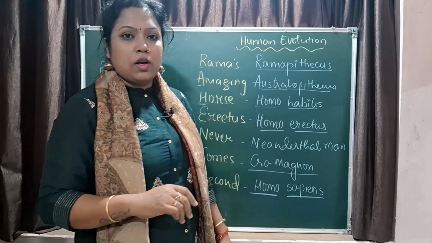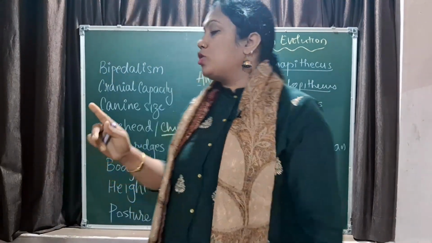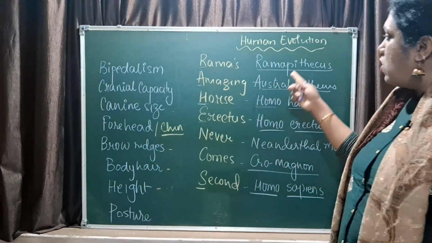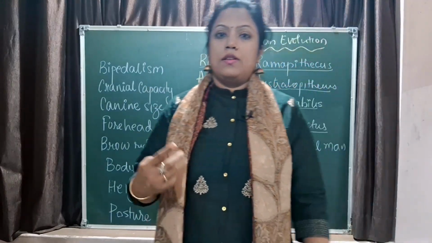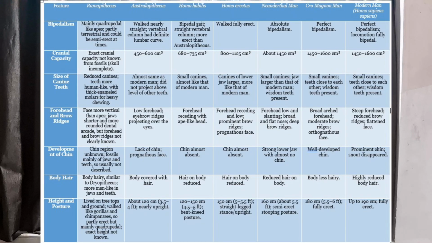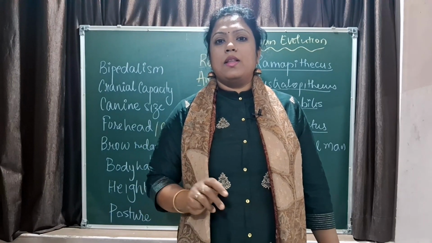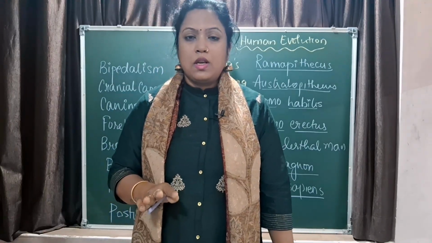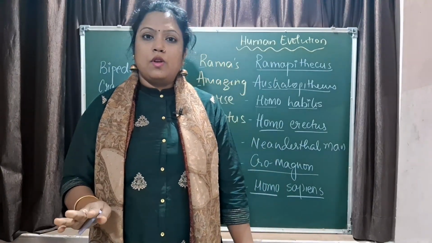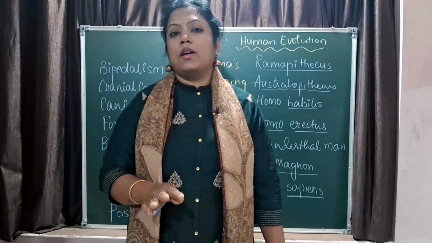So you have to know the order, write in logical sequence. You should know, you can differentiate between all these on the basis of these characteristics. The table is in front of you. You can go through the table. This is very important from the exam point of view. Certain important PYQs are given in the description. Go through the same. Then see that you know these questions. Is that okay with human evolution? Any doubt, put it in the comment section.